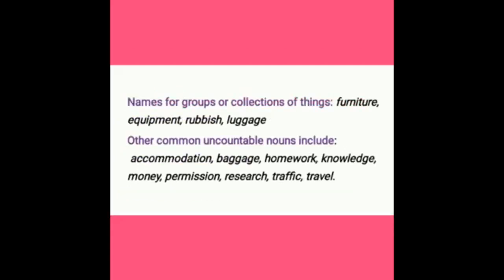Next one, names for groups or collections of things. For this, what are the uncountable nouns? We are using furniture, equipment, rubbish, luggage. The last one, other common uncountable nouns include accommodation, baggage, homework, knowledge, money, permission, research, traffic, travel. So these are some examples for uncountable nouns which we are using in our daily life.